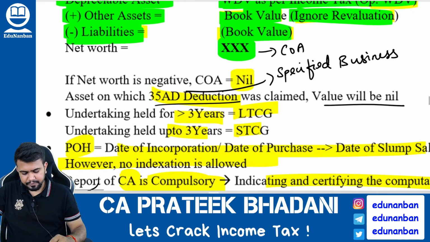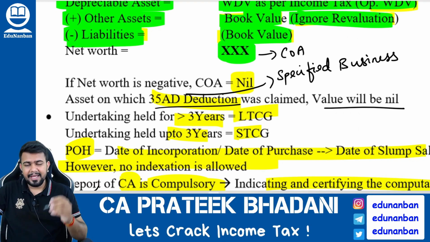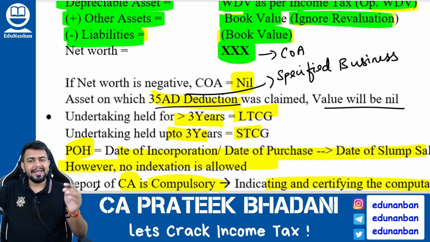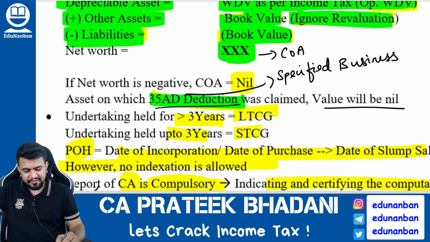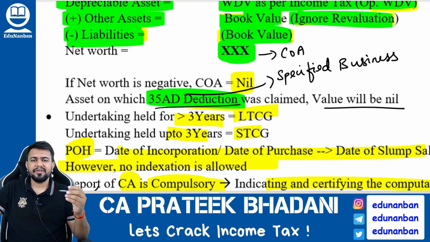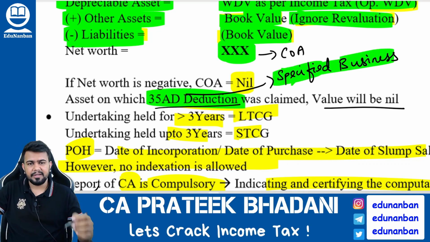Okay. Next, one more special point. If at all the assets contain any asset on which section 35AD deduction is claimed. What is 35AD deduction? Specified business deduction, for hotel, hospital of above 100 beds, warehouse for agricultural storage, cold chain facility, all those businesses. For all those businesses, if you have claimed the deduction under section 35AD, then for such asset alone, you should take the value as 0 while calculating the net worth.